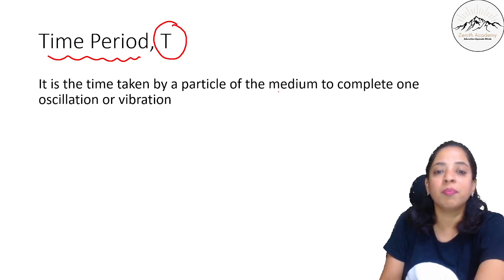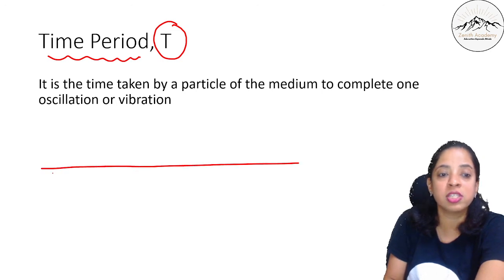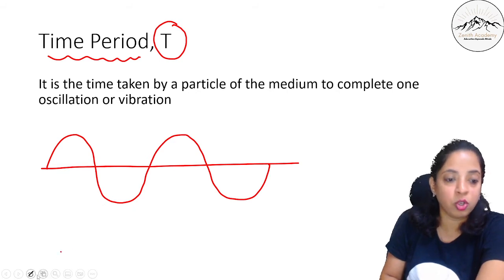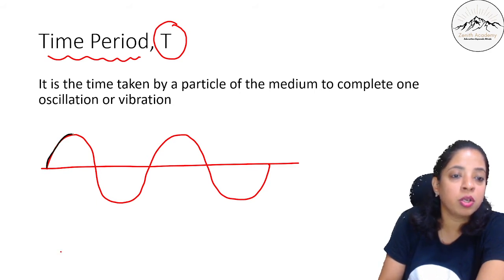It is the time taken by the particle of the medium to complete one oscillation or vibration. If this is a wave like this, what do you mean by one vibration? From here to here, this is one wave.